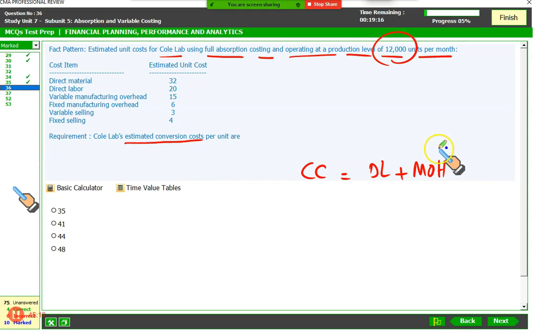What the hell is manufacturing overhead? Manufacturing overhead is the sum of fixed overheads and variable overheads, remember. So basically we need these three things. Direct labor, it is 32. Put it right here.